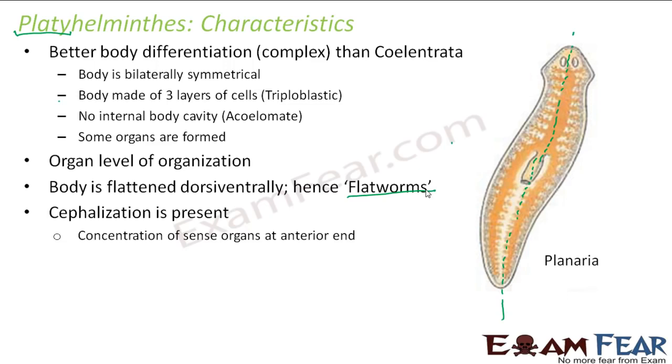So all the sense organs are located towards one end of the body, and this phenomenon of concentration of all sense organs at one end is known as cephalization. This cephalization was not present in very primitive animals like sponges or Coelenterata, but with platyhelminths this cephalization started getting observed. So here you see the eyes are at one end. So this is known as cephalization, and that is why we say that cephalization was first seen in platyhelminths.